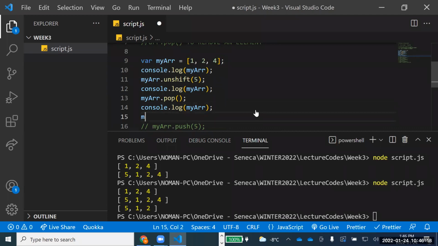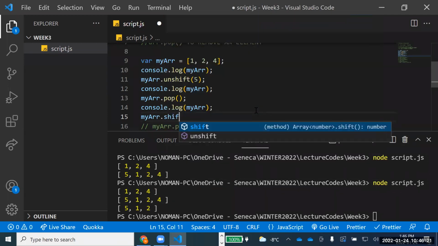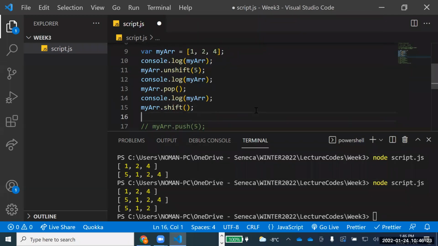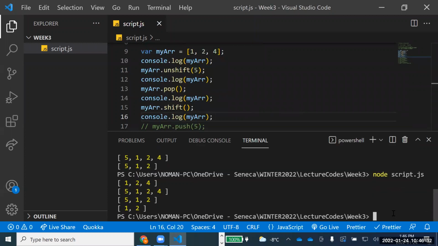Now, in the same way, we have my ARR dot shift. Just shift, nothing. You don't need to write anything into this one. So if I now print my array, you will see what happens. You see that now 5 has been removed. So everyone, if you have to remove something from the start, you use shift. If you have to remove something from the end, use pop. If you have to insert something at the end, you use push. And if you have to insert something at the beginning, you use unshift.